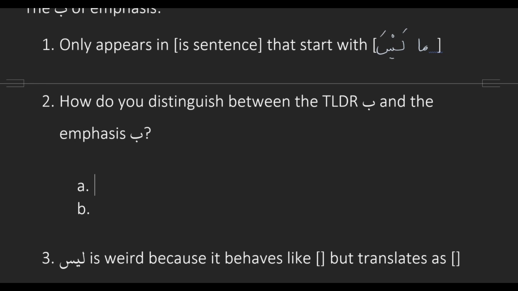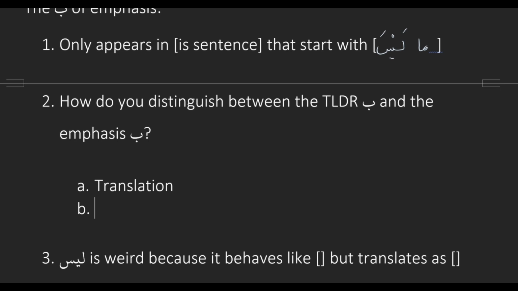Well, they're going to translate differently. So if you end up with a translation that just doesn't work with the TLDR ba, probably it's an emphasis ba that you missed. And then, again, we can use our negated sentence hint, because it will only ever appear in negated sentences.